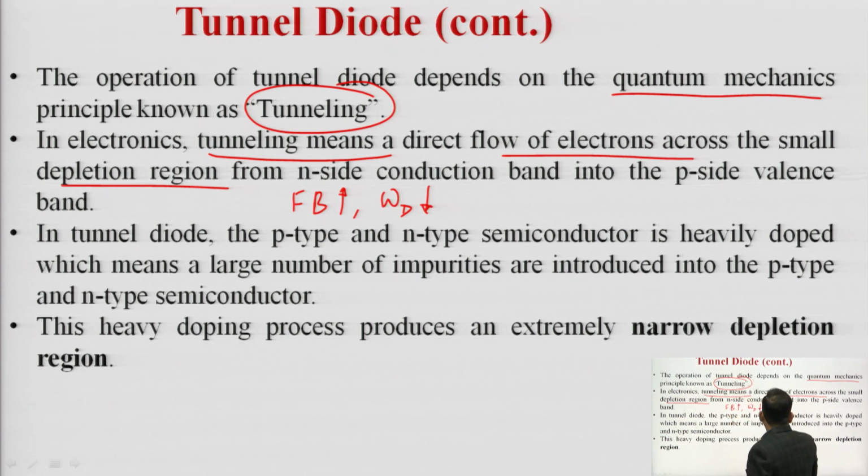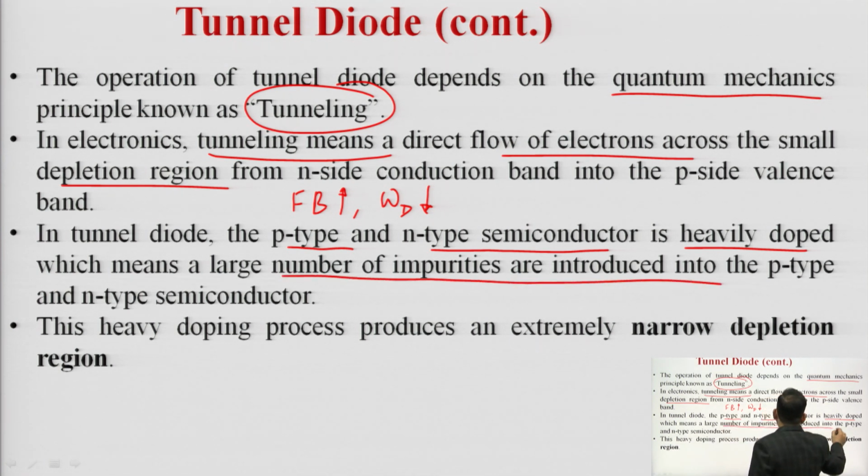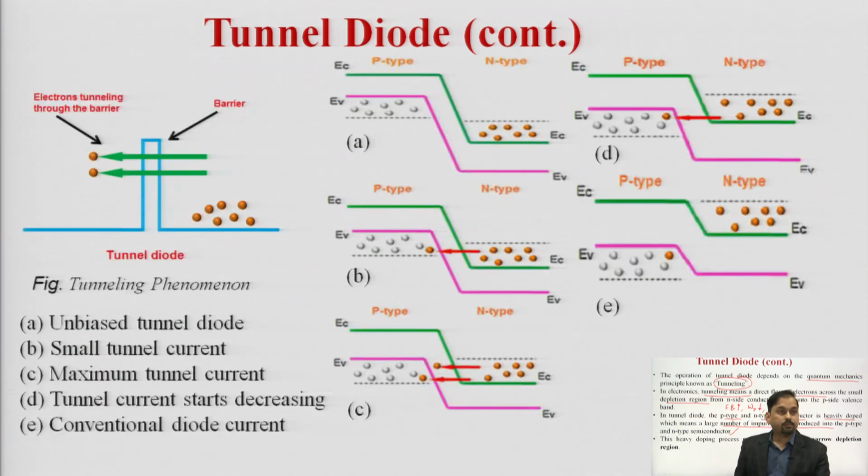In a tunnel diode, the p type and n type semiconductors are heavily doped, which means a large number of impurities are introduced in the p type and n type semiconductor. This heavy doping produces an extremely thin depletion region, meaning the width of the depletion region is very low. Due to this narrow depletion region, the electrons move towards the p side with a very fast velocity. That process is known as the tunneling process.